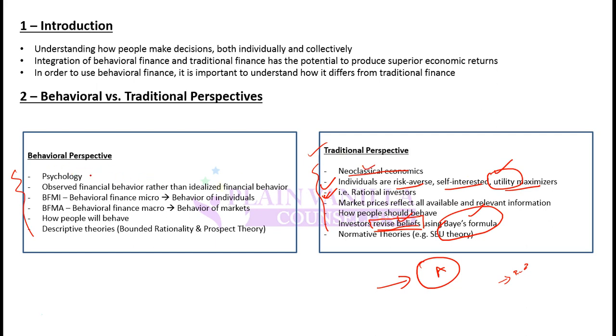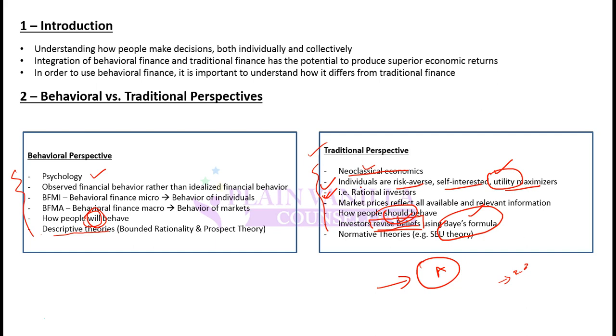And in the behavioral perspective, decisions will be based on psychology. Decisions will be based on how people will behave, not how people should behave. So traditional finance focuses on how people should behave, and behavioral finance focuses on how people will behave. The theories derived from the behavioral perspective are known as descriptive theories. By descriptive theories, it means that these theories describe how people will behave.